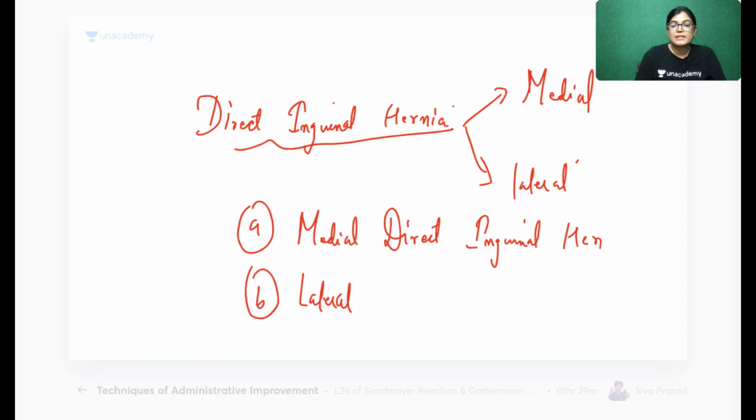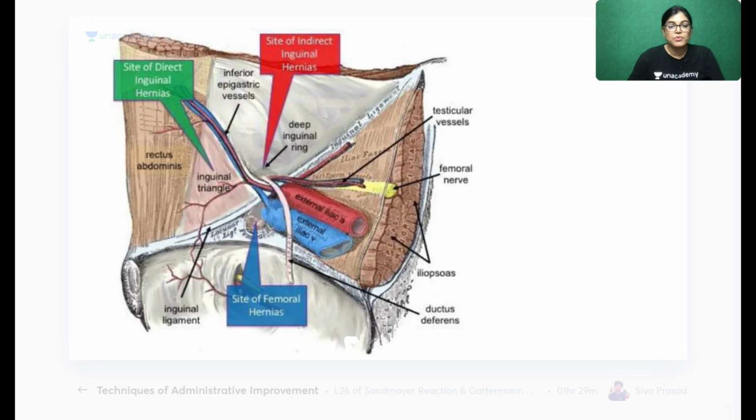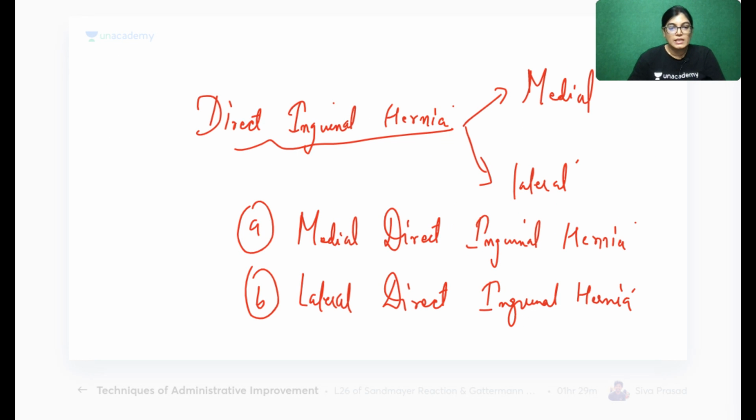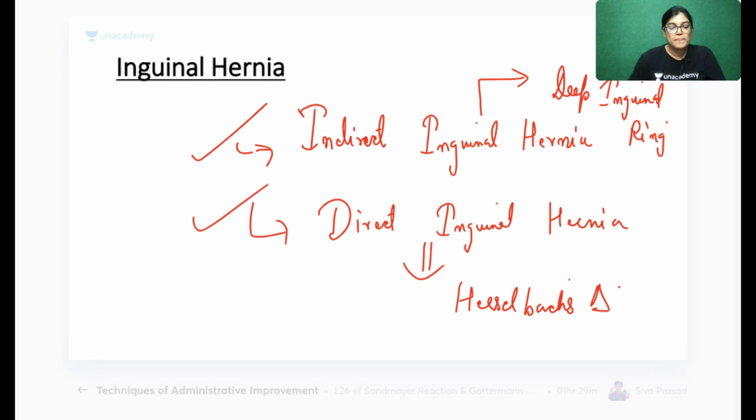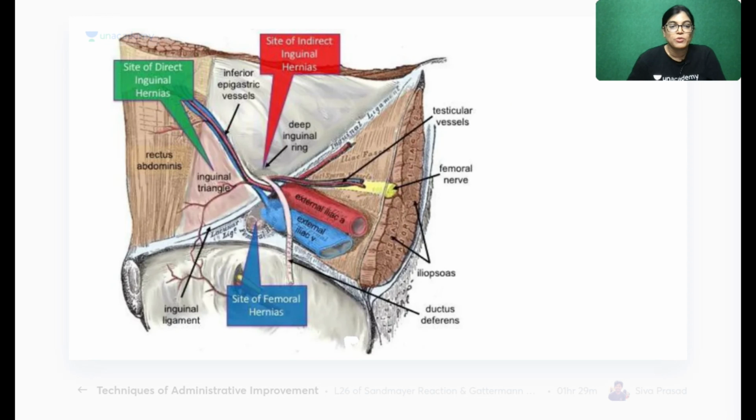Now, actually, the difference lies in the covering. What is the importance of these direct and indirect? Because of the covering. It is important to know the hernial sac covering and the difference between hernial sac coverings, so for that it is important to know both of these herniations. I would also like to give you the difference of the covering. I will come to that point. Before that, see this diagram.